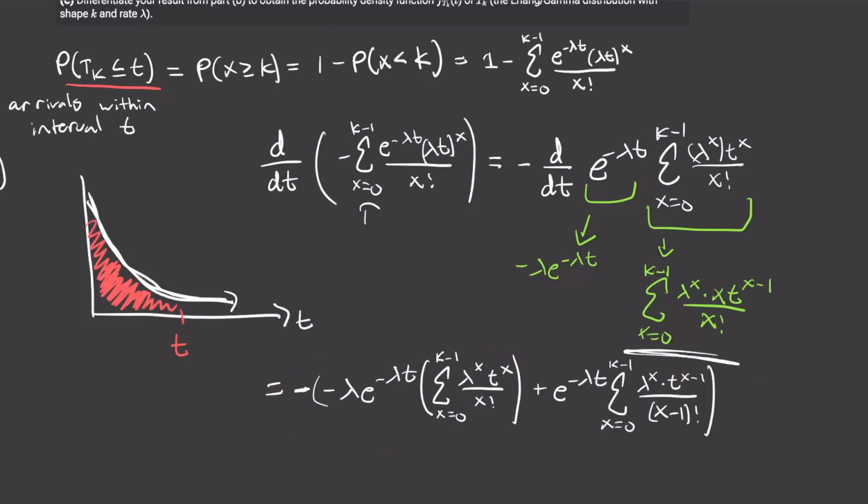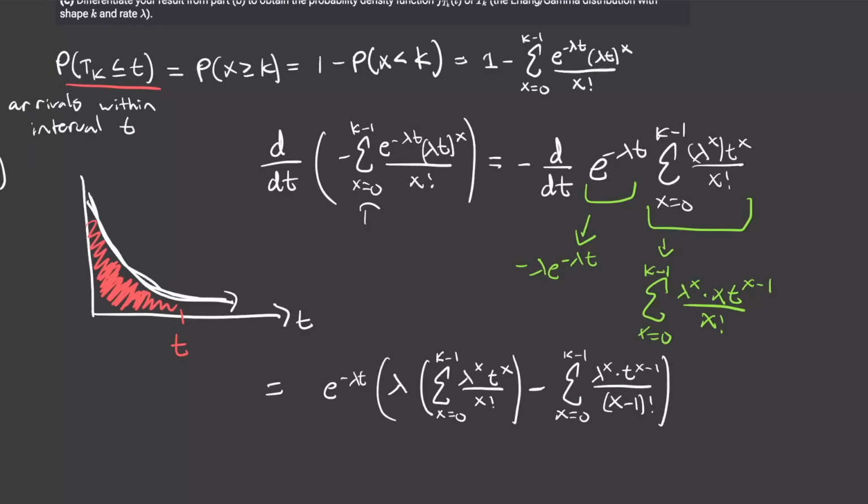Okay, so now I've plugged those in. All I did here was cancel the x with the x from down here, and now this is going to be x minus 1 factorial on the bottom. Now when I distribute this original negative sign, it's going to cancel with our first term like so, and then there's going to be a subtraction right here. Now I can pull out this common factor right here, e to the power of negative lambda t.